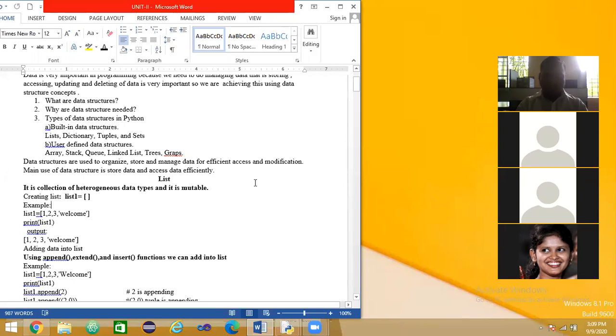See, and also we can apply some functions on a list to add some data or to delete. So that is what the next concept of the list is. Using the append function, extend function, and insert function, we can add data into the list. See here how to do this.